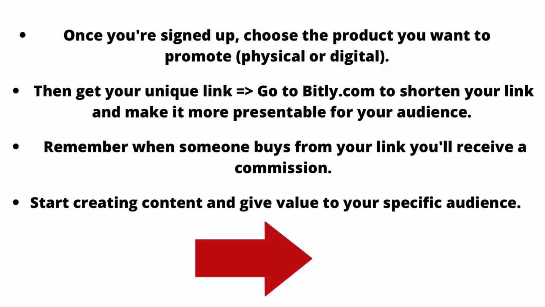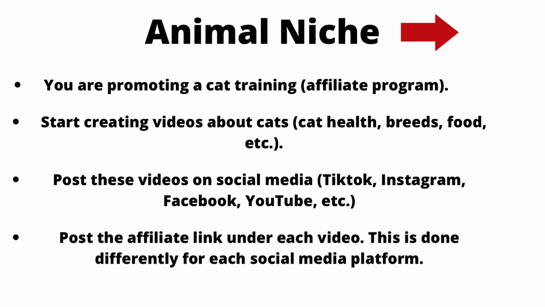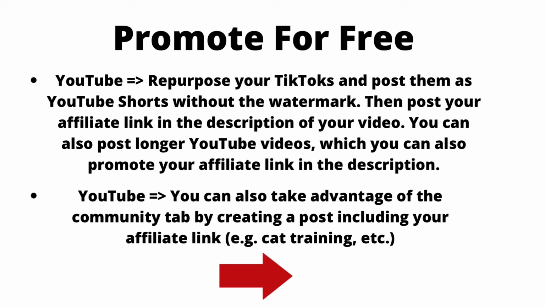Then start creating content and give value to your specific audience. Let's say you're in the animal niche and you're promoting a cat training, which is an affiliate program. You need to start creating videos about cats, such as cat health, breeds, food, and other interesting topics. Then post these videos on social media, such as on TikTok, Instagram, Facebook, and YouTube. Then post the affiliate link under each video, and this is done differently for each social media platform. Take advantage by promoting for free.